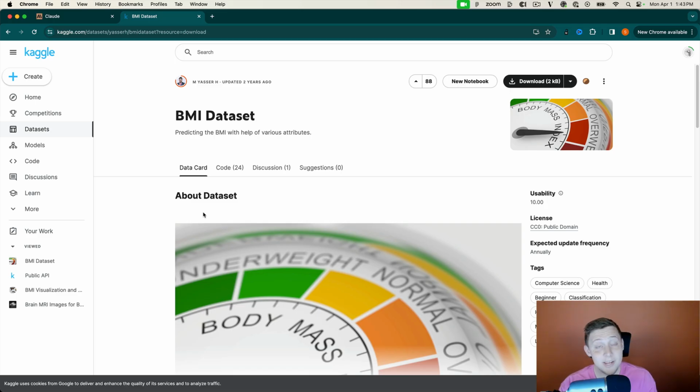I want to start off by looking at the data set that we're going to use for our machine learning model. We're taking this BMI data set from Kaggle. If you don't know what Kaggle is, it's a nice repository of data submitted by users. Whether your interest is movies, video games, agriculture, healthcare, whatever you like, they're going to have a data set you can use to test out your coding chops. So what better place to start if we're going to test Claude than Kaggle.